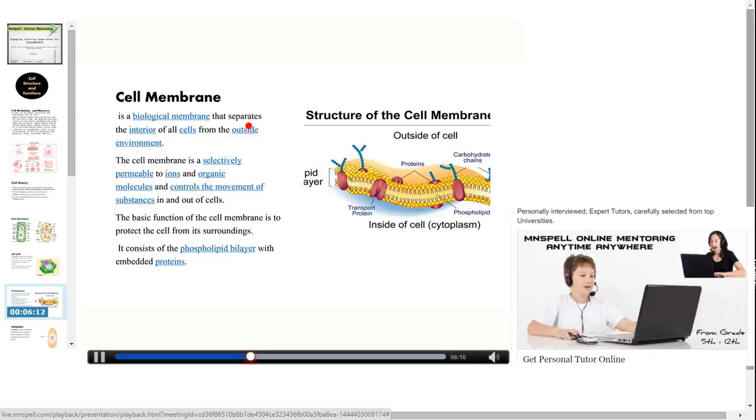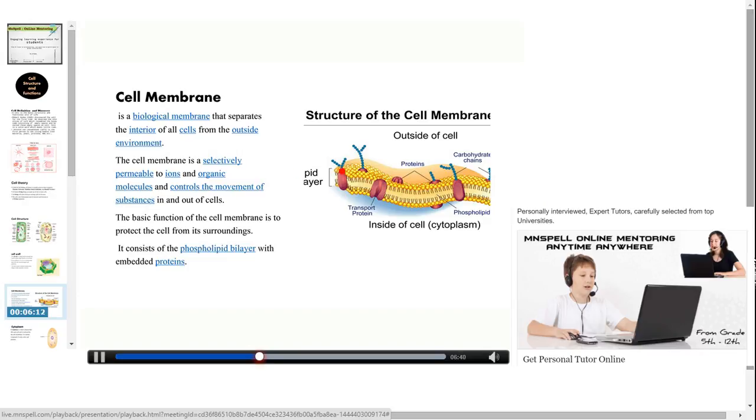Below the cell wall, we can see the cell membrane. It is a biological membrane that separates the interior of cells from the outside environment. The cell membrane is selectively permeable as it allows only certain molecules to pass through it. The basic function of the cell membrane is to protect the cell from its surroundings. It consists of a phospholipid bilayer with embedded proteins.